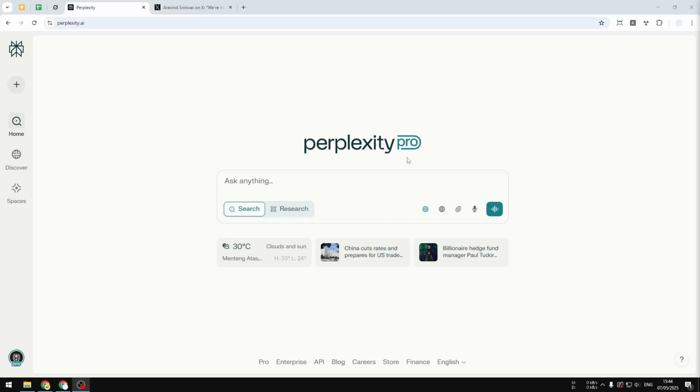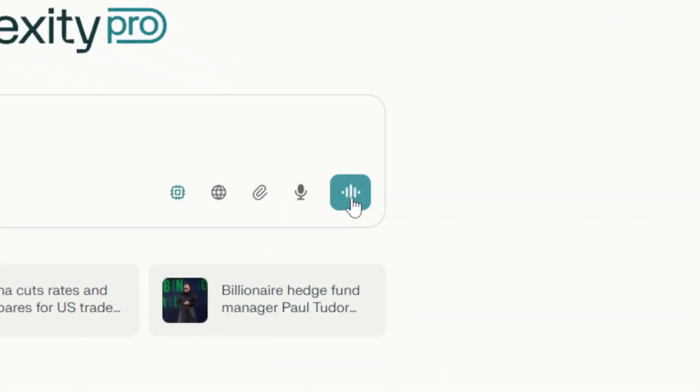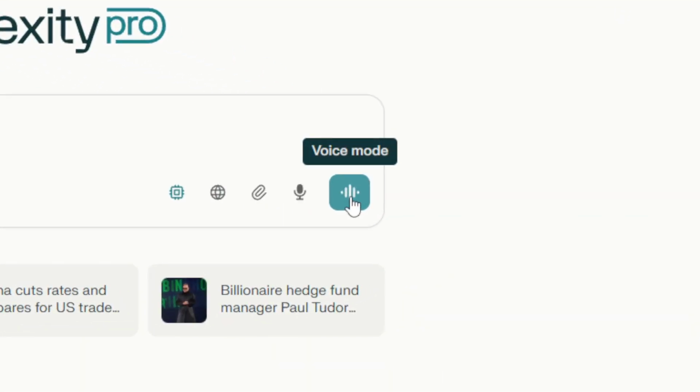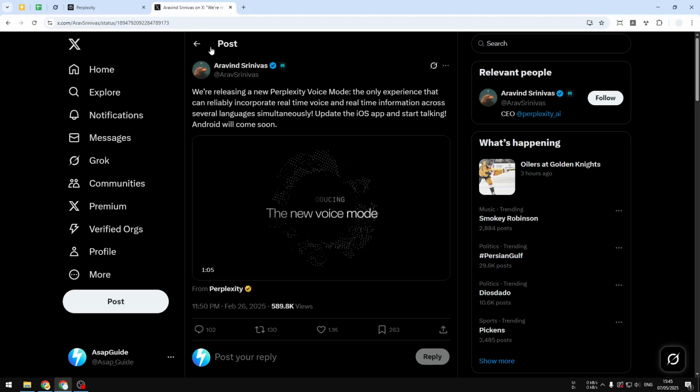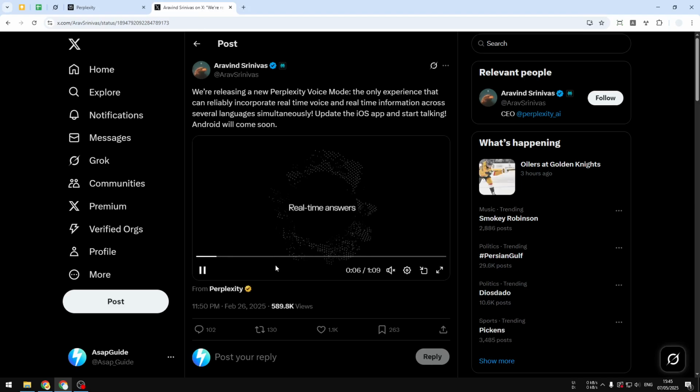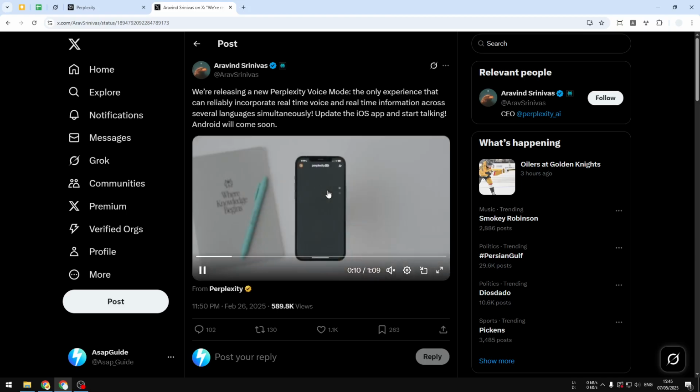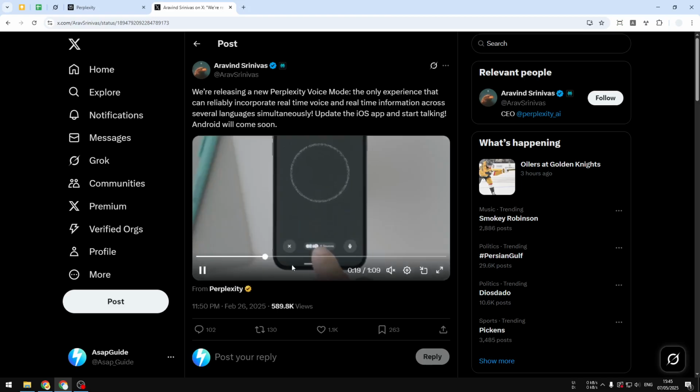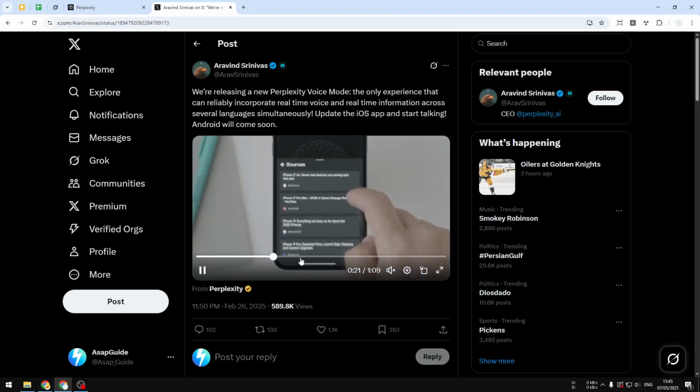So one of my favorite features in Perplexity AI is now in the desktop and web version. If you look closely on the homepage, there is this new button called Voice Mode. This feature used to be exclusive on Android and mobile devices, where you can talk to AI in Perplexity and AI will answer the question with audio. This is very useful to get an answer very quickly by just speaking the question. It is way better and way faster than manually typing the query or the prompt.